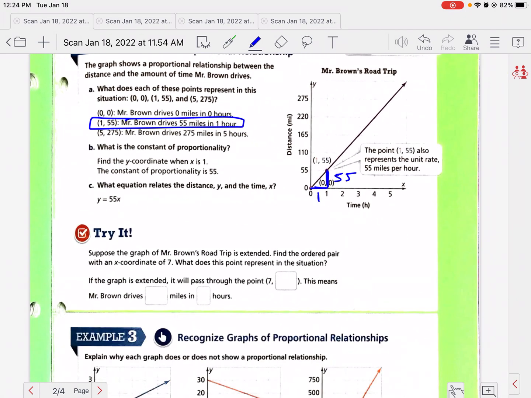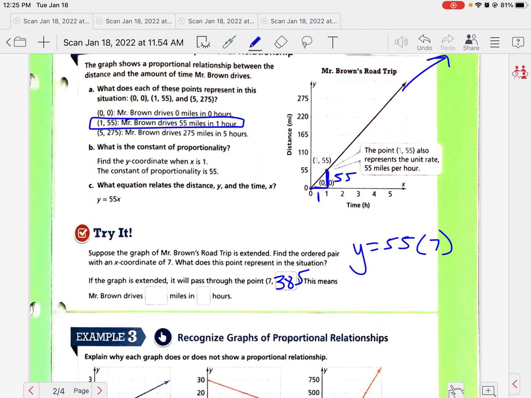So if we look at the try it, we're going to look at the same graph here. So suppose the graph of Mr. Brown's road trip is extended, okay? So they're going to draw the line, keep going here. Find the ordered pair with an x coordinate of 7. So we know that x is 7. What does this point represent? So if the graph is extended, it will pass through the point 7, comma what? Well, all I have to do here is do y equals 55 times 7 because x is 7. And 55 times 7 is 385.